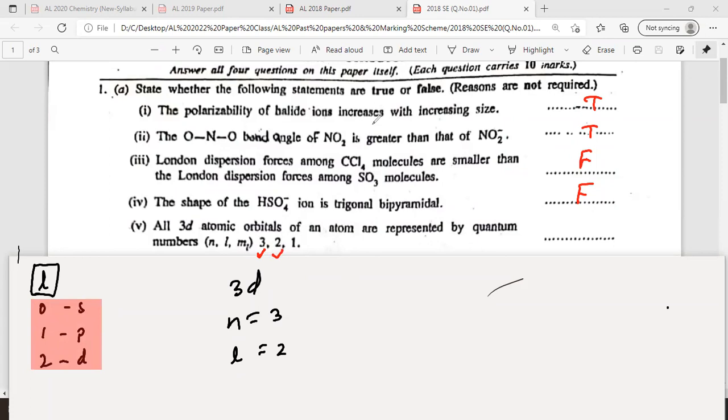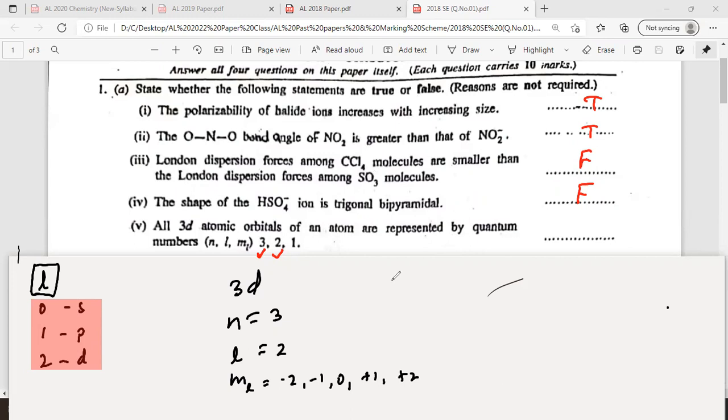And then ml can have the values from -2 to +2 through 0. So you get -2, -1, 0, +1 and +2. That's why you get 5 d orbitals.